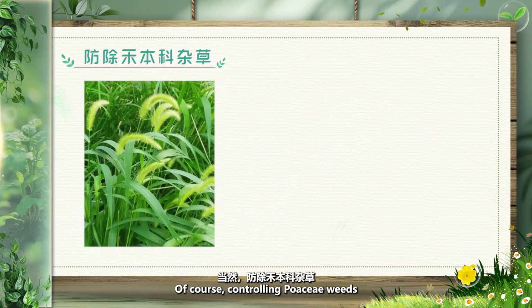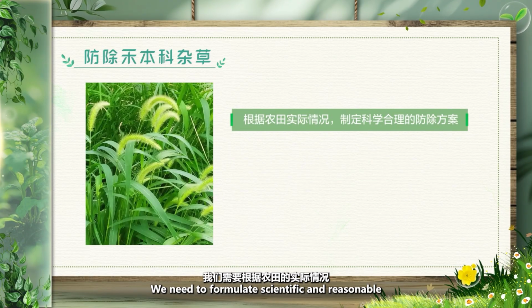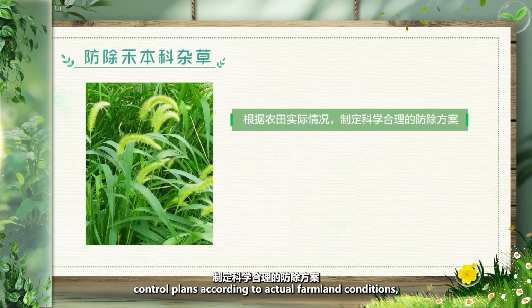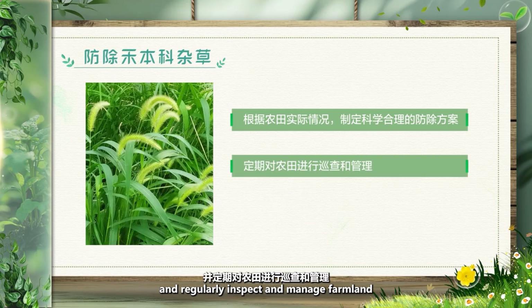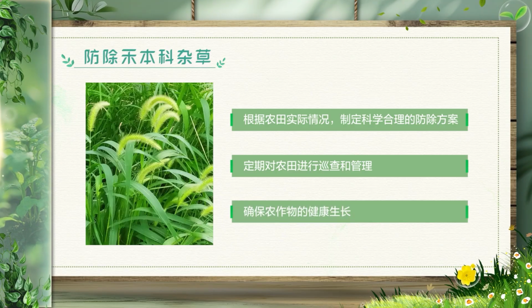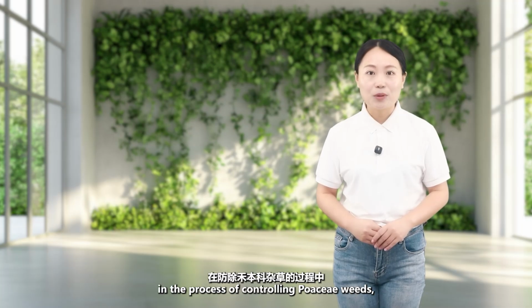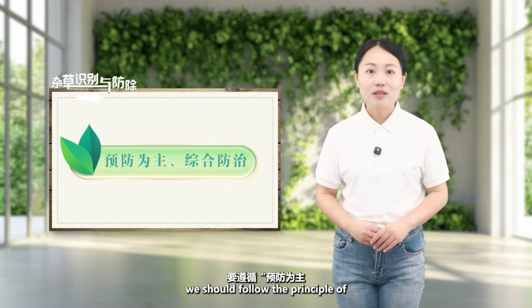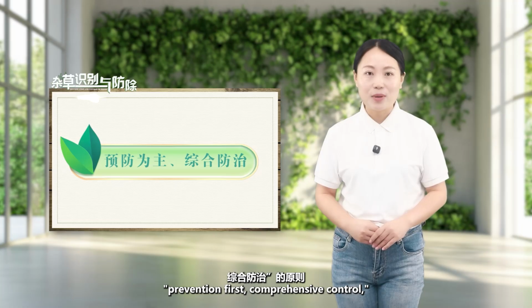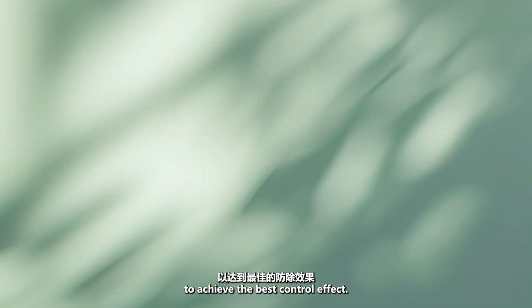Of course, controlling Poaceae weeds is not a once-and-for-all matter. We need to formulate scientific and reasonable control plans according to actual farmland conditions, and regularly inspect and manage farmland to ensure healthy crop growth. Additionally, in the process of controlling Poaceae weeds, we should follow the principle of prevention first, comprehensive control, adopting a combination of multiple measures to achieve the best control effect.